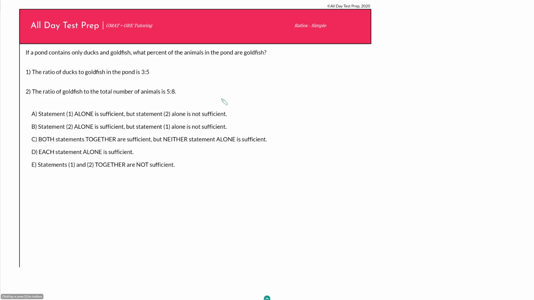This first ratio question is on the easier side of the spectrum. Most students I show it to get it right on the first try, but I want to say up front that if you were thinking of skipping this question and moving on to the harder ones, I wouldn't, because this question will lay the foundation for every question we do after this. Remember what I said in the intro.